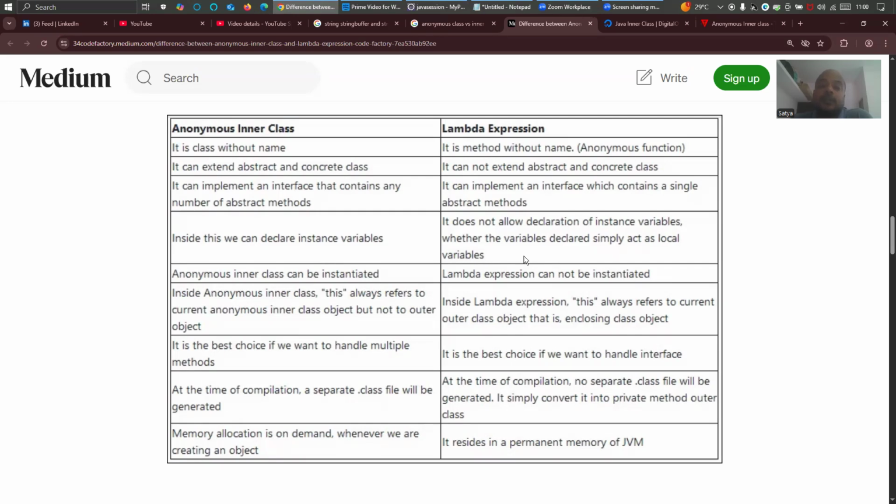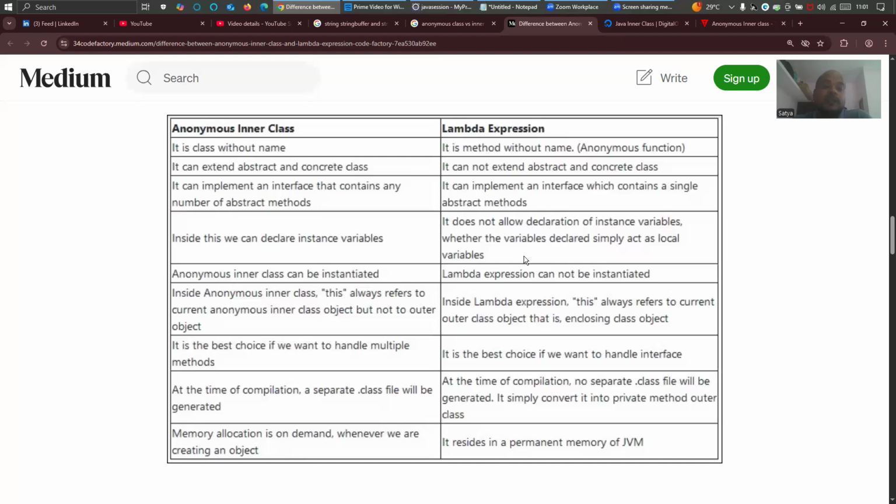If you're really interested in Java, there are lots of concepts in Java to learn and implement. It's huge. Next point: an anonymous inner class can implement an interface that contains any number of abstract methods. But in case of lambda expression, it's a single abstract method. You have a functional interface. What is a functional interface? A functional interface is basically an interface which will have only a single method inside it. So you have to implement a single abstract method.